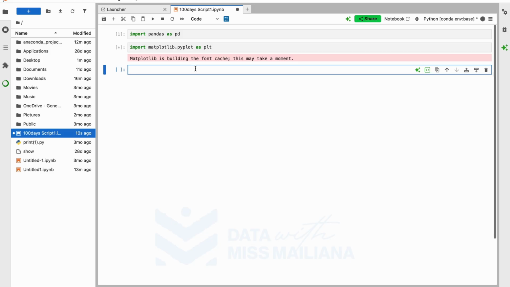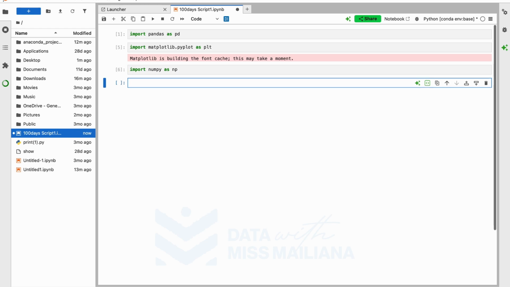So we have our pandas, we have our Matplotlib. So we can also import NumPy. So we can say import numpy as np. Let's see if that works. Okay, it works. All right. Interesting. All right, so let's try to create some data.